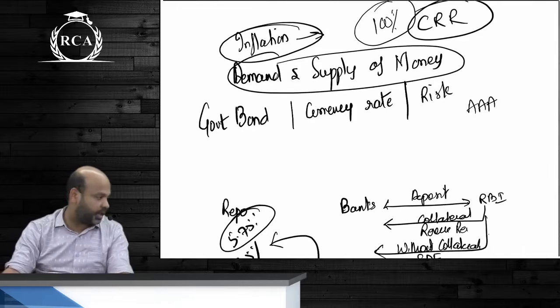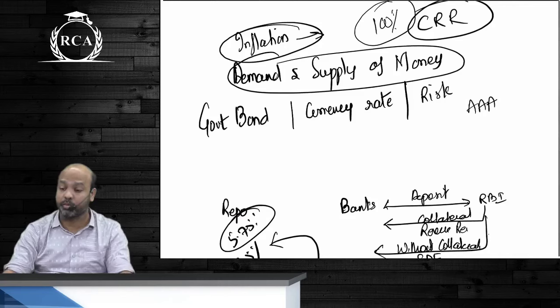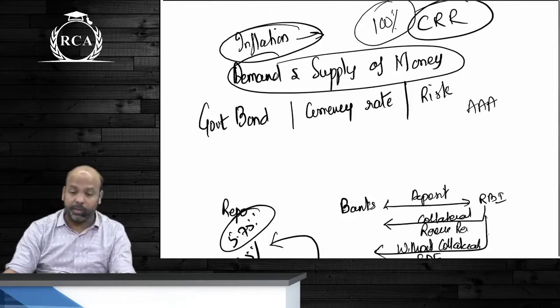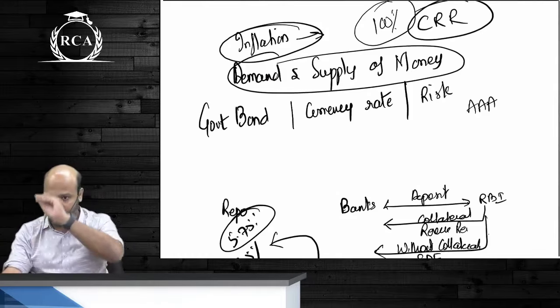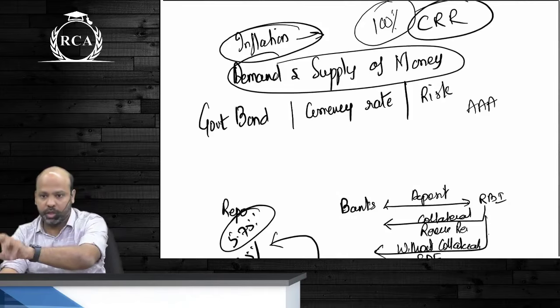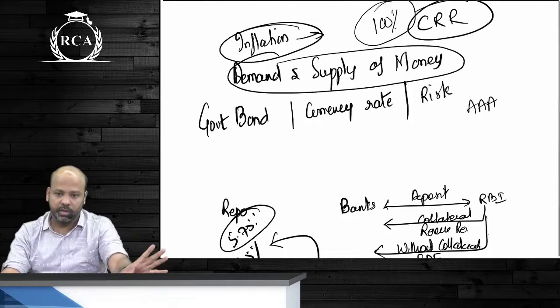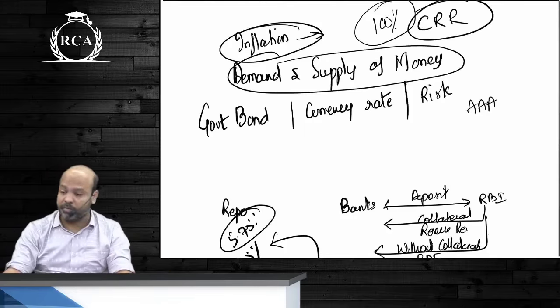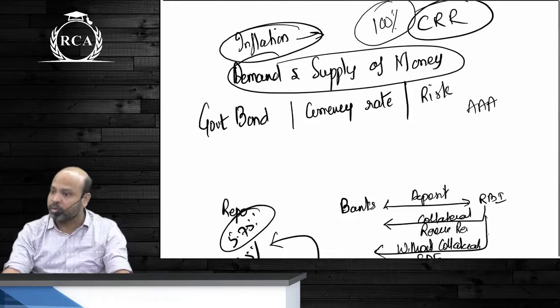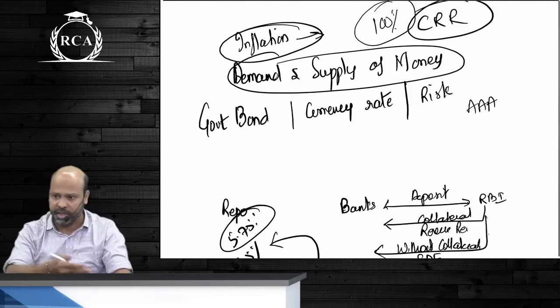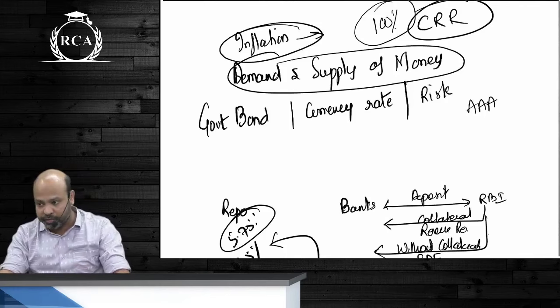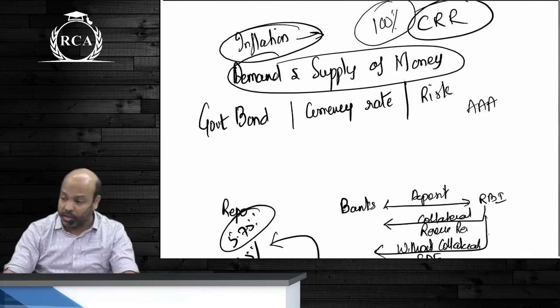Are we clear? 2018 NBFCs के लिए liquidity crunch था. They were not able to borrow because there was not enough money in the market, and the cost of borrowing for NBFCs increased. RBI cannot just sit and watch. RBI gave loans to banks at the rate of 4% under one condition: use this money to give loans to NBFCs. They wanted to ensure that the supply of money for NBFCs continues, because NBFCs are also a part of the financial system of the economy, guys. If they crash, it is obviously going to have an impact on the other financial systems. So that is why RBI will in turn interfere.